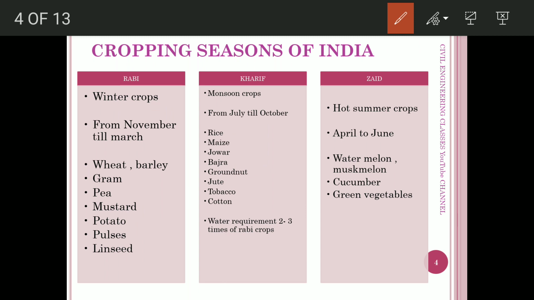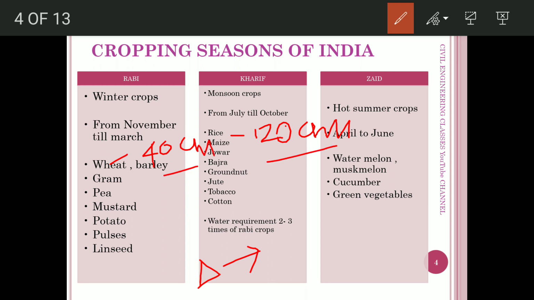Later in the other videos, we will get introduced to a term called delta. That means the total water requirement of a plant over its life period. The delta value of rice is about 120 centimeter and the delta value for wheat is about 40 centimeter. From this it is very clear that the water requirement of the Kharif crops is about 2 to 3 times that of the Rabi crops.